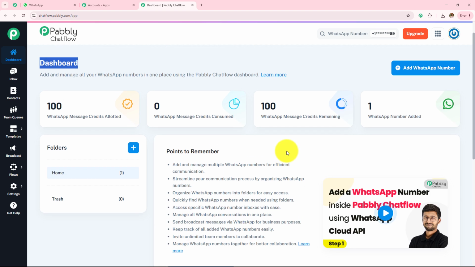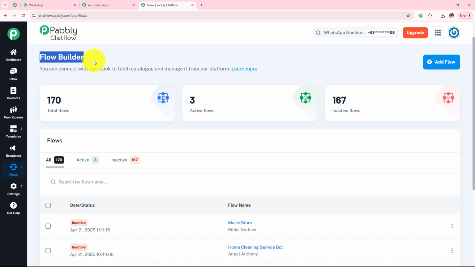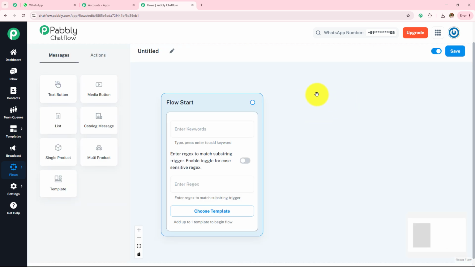Here I have already created my Pabbly Chatflow account, and to start creating this WhatsApp chatbot, we have to go towards Flow. Now on the left hand side where we can see all these options, I have this flows option, so I'm going to go towards this flows. And it has taken me to this flow builder page. Now to create a new flow, I simply need to click on this add flow button on the right corner. And here it has taken me towards this page from where we are going to learn how we are going to create this WhatsApp chatbot with the help of Pabbly Chatflow.